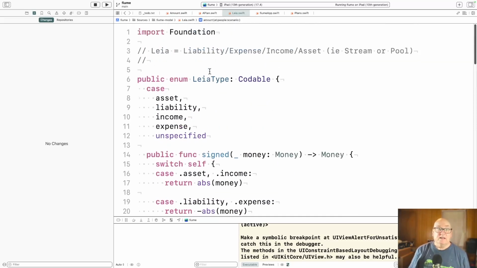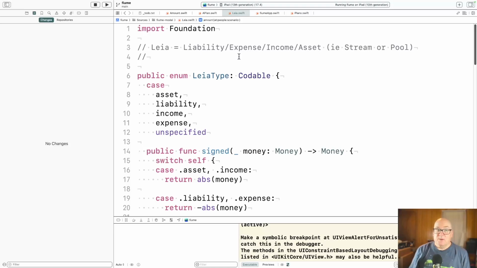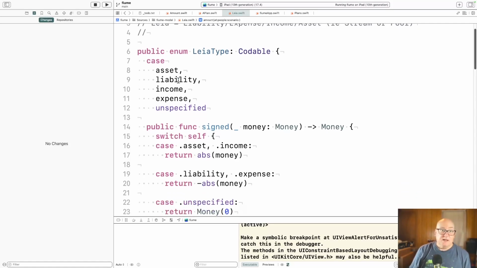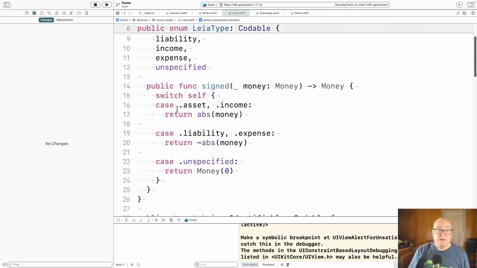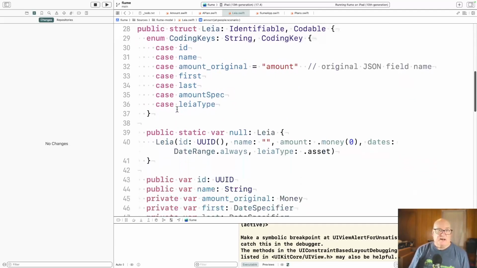Let's look at Leia. This is where we had to, or Leia, I say it both ways. We have this object that represents either streams or pools. And so I added a new type, a Leia type, that represents those four cases: asset, liability, income, or expense. And we also added an unspecified because our old types don't have a type encoded, so we'll leave them unspecified. I'll come back to that computation.